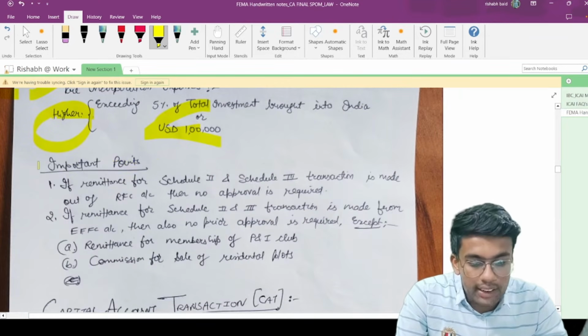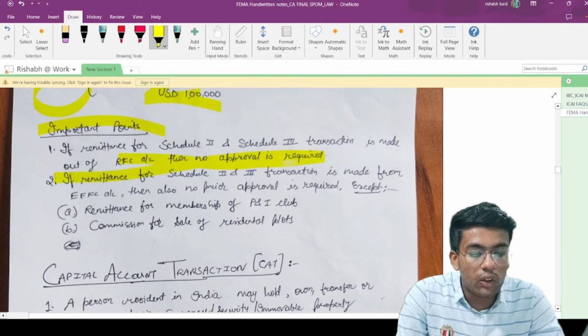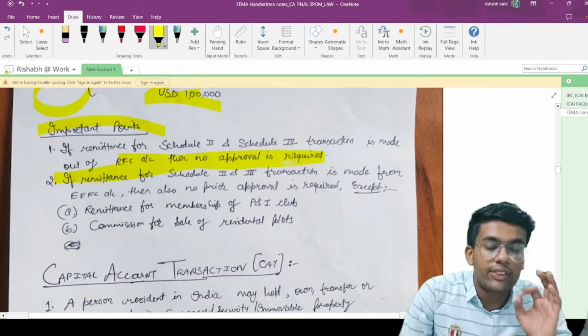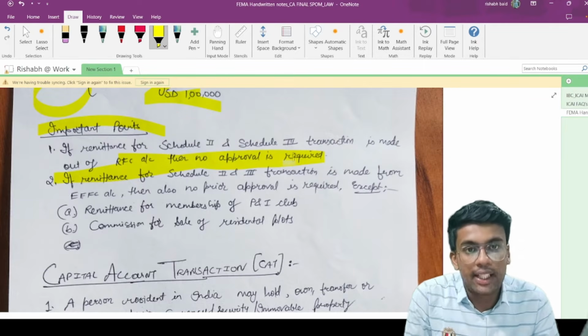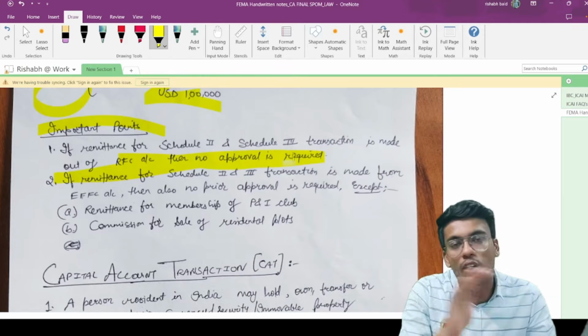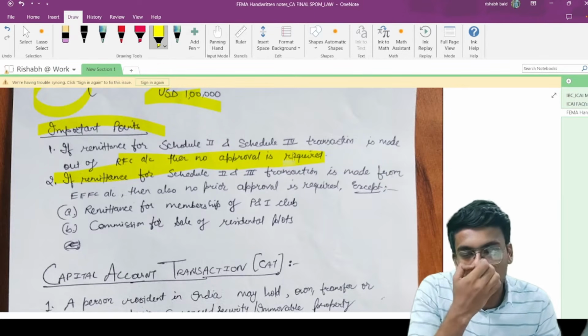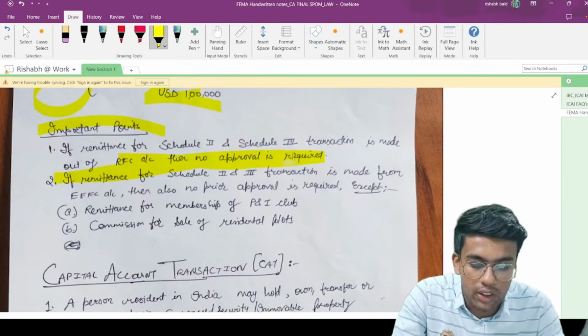Now important points: if remittance for Schedule 2 and Schedule 3 transactions is made out of RFC account, then no approval is required of central government or RBI respectively. Matlab, there is a RFC, resident foreign currency account, maintained. If you are making remittance out of that account, then no need to have any kind of approval from central government or RBI with respect to Schedule 2 and Schedule 3 transactions.